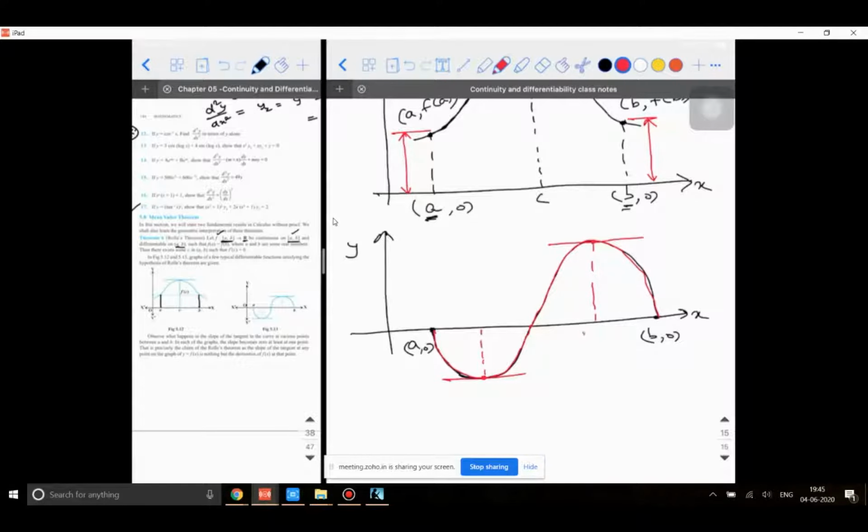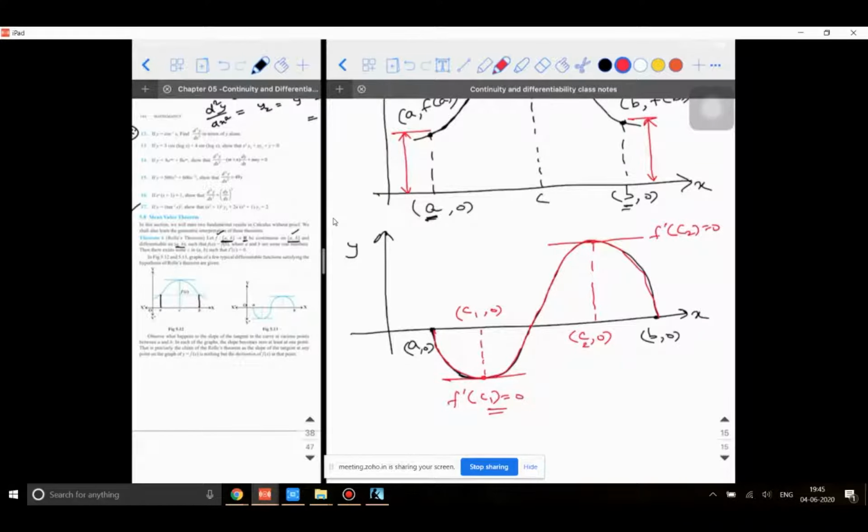Let me say this is c1 comma 0, then there is c2 comma 0. There are 2 points of c between a and b, such that f dash of c2 is equal to 0. Similarly, f dash of c1 is also equal to 0.